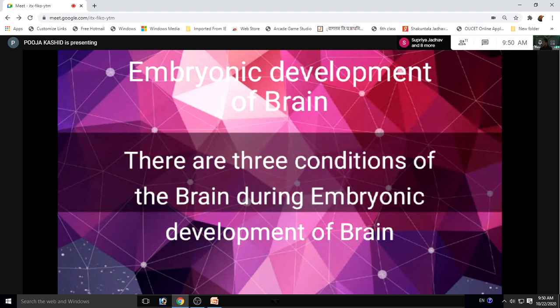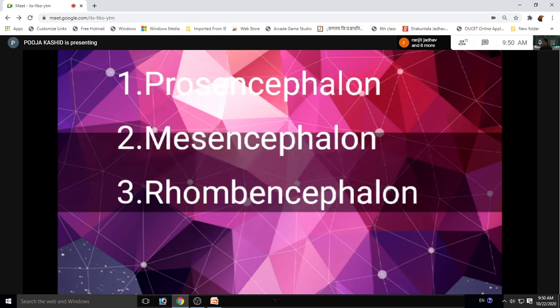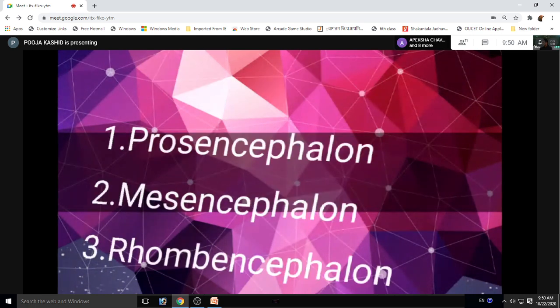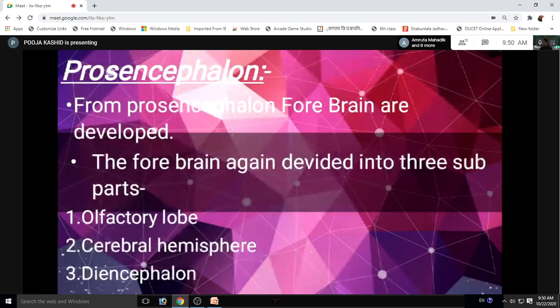So we can see firstly embryonic development of brain. The embryonic development of brain is divided into three conditions. First is prosencephalon, second is mesencephalon, third one is rhombencephalon. From prosencephalon, the forebrain is developed. The forebrain is again divided into three parts.